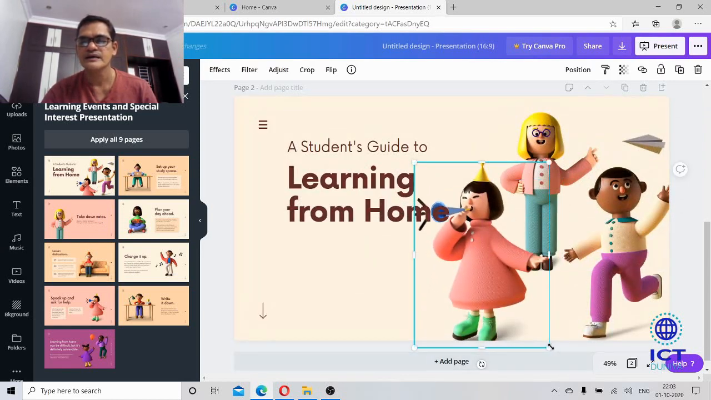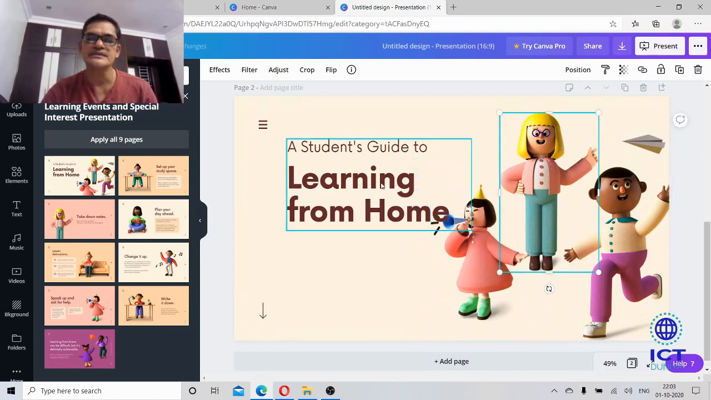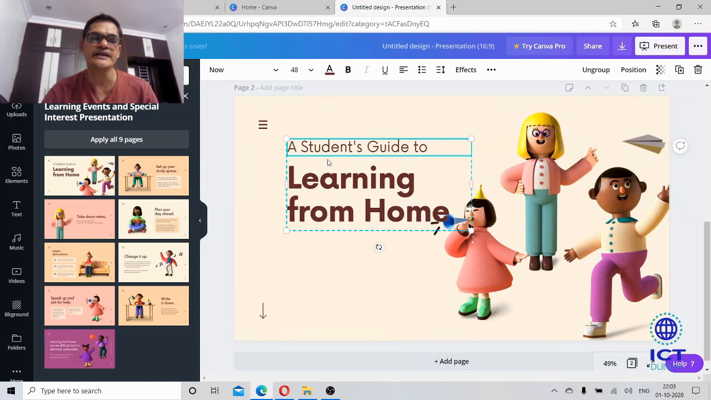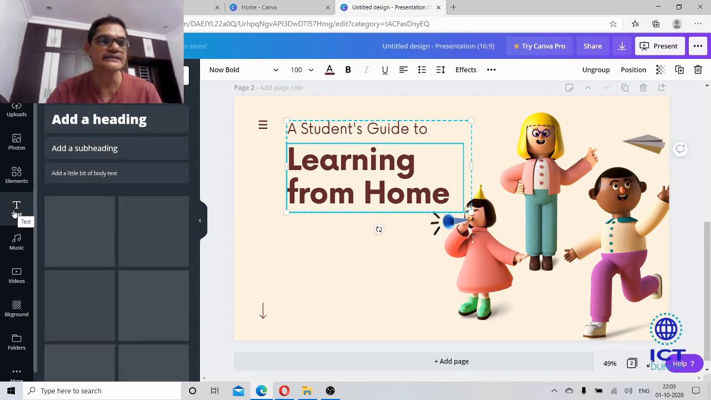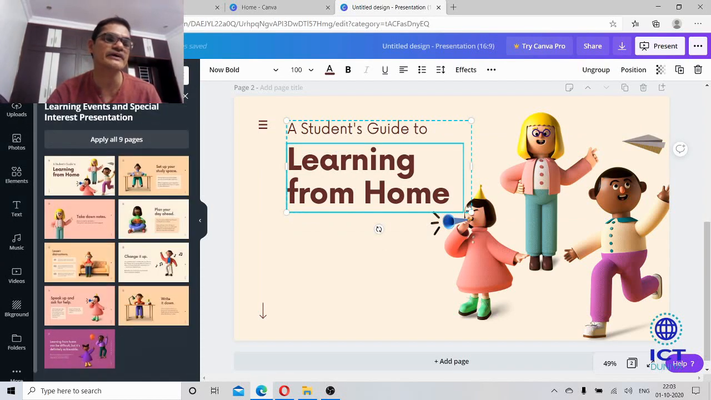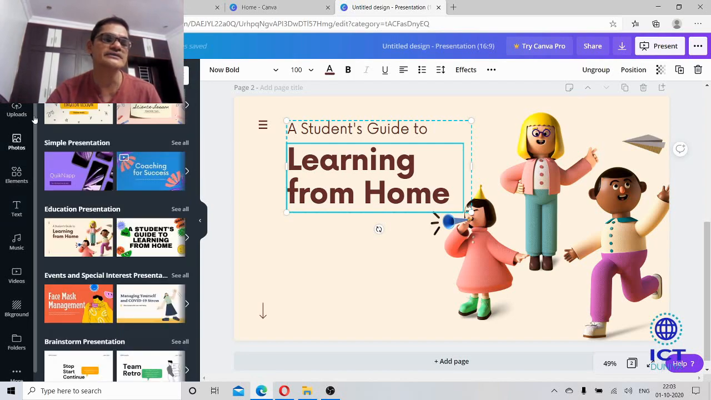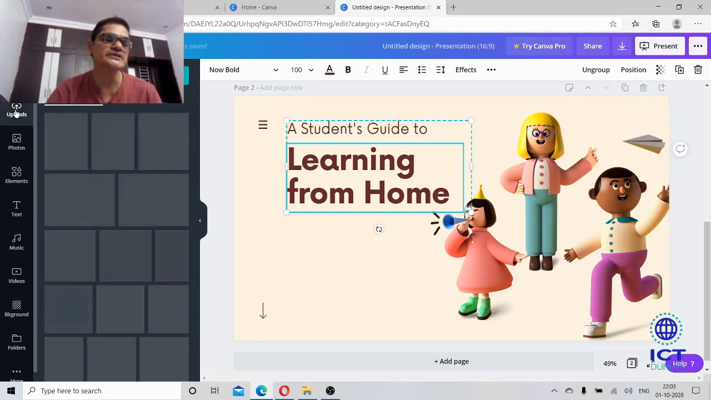Here, you can edit this, you can edit this, you can edit this. If you want to add text, you can add by clicking this. Let us discuss the options here first. This is about templates. If I click here, we'll get templates, and see here, these are the ready-made templates. Uploads, this is all about uploads.